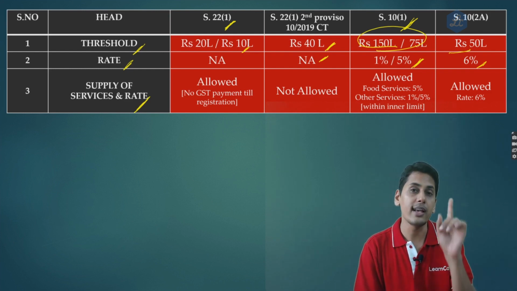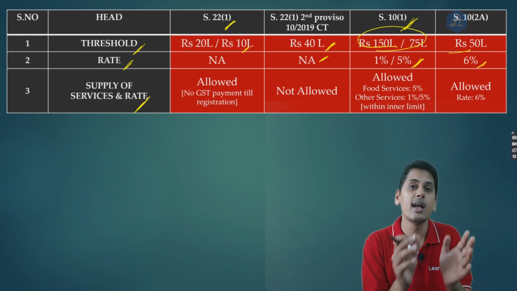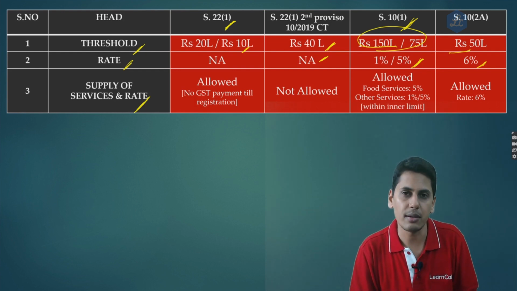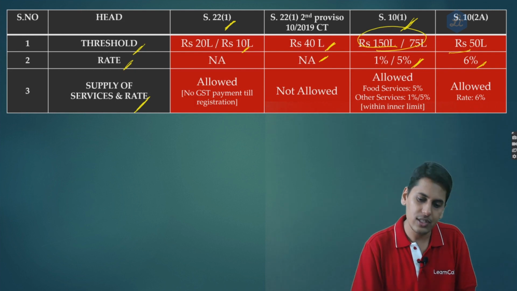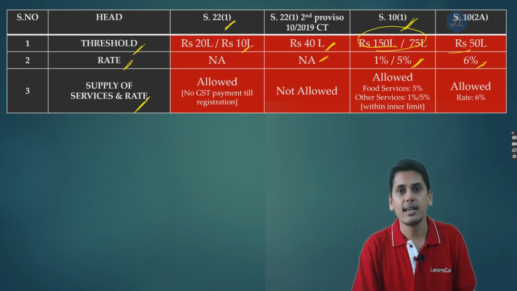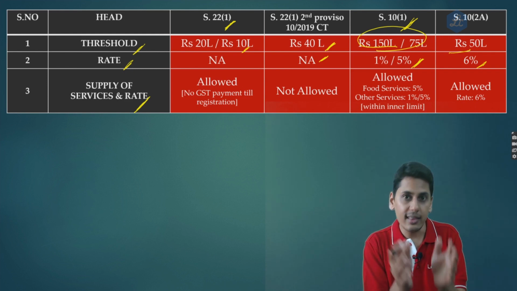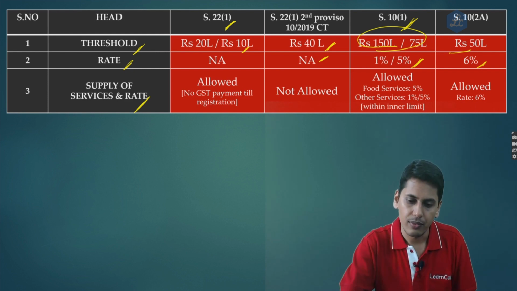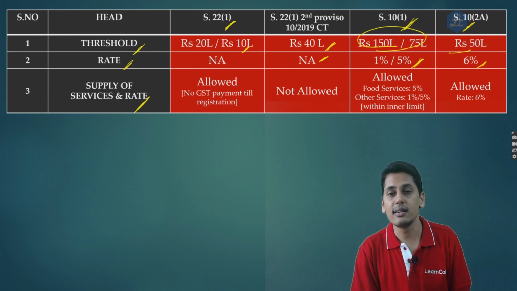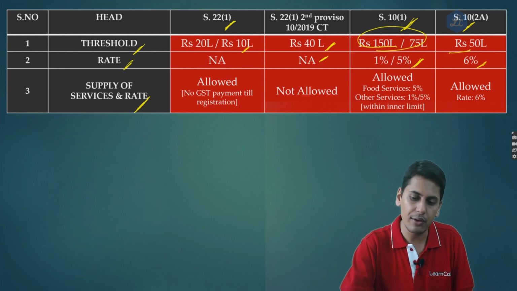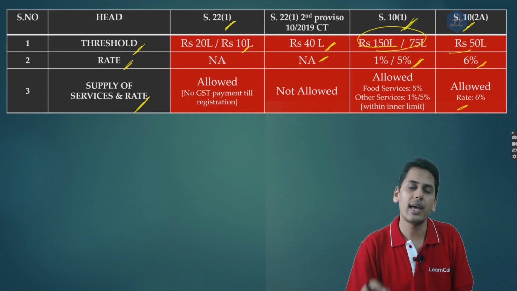The person should be exclusively engaged in supply of goods. However, even if he is receiving interest income, still he will be considered a person who is engaged exclusively in supply of goods. As regards section 10 subsection 1, yes, services are allowed. Restaurant up to the entire threshold and other services up to the inner threshold. As regards 10.2A, this composition scheme itself is for service providers, so therefore services are allowed. The rate of tax is 6%.